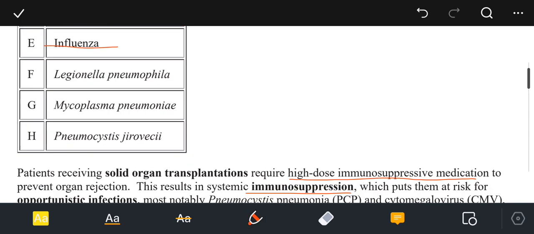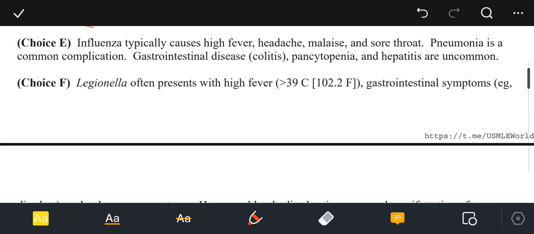Option Eta, that is influenza. This is not the option of choice because influenza typically causes high fever, headache, malaise, and sore throat. Pneumonia is a common complication. Gastrointestinal disease, colitis, pancytopenia, and hepatitis are uncommon.